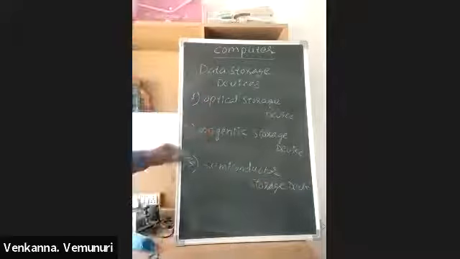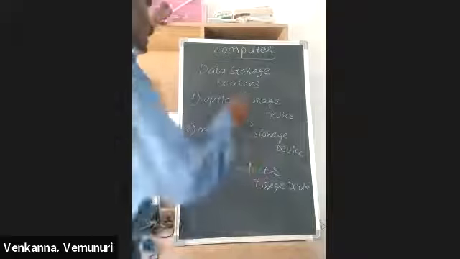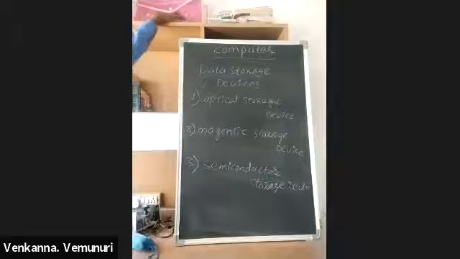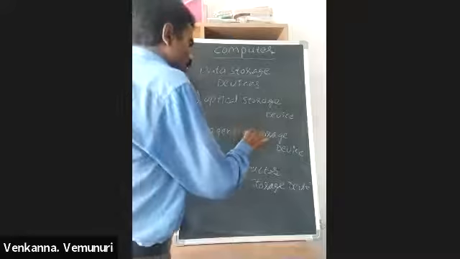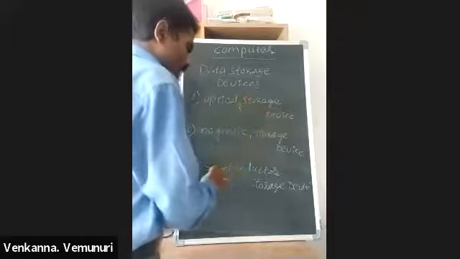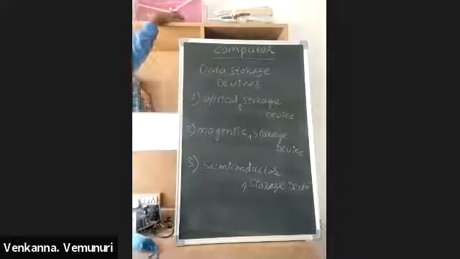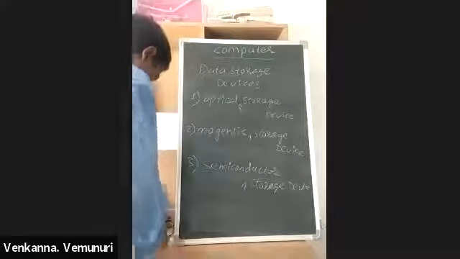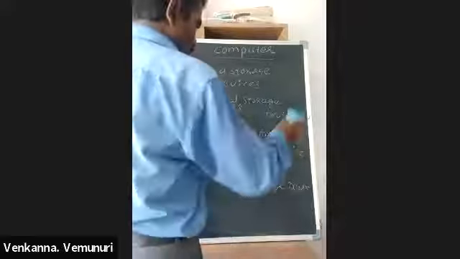Optical storage device does not mean it is storing optical; it stores data. Here we have already mentioned data storage devices: the first is the optical data storage device, the second is the magnetic data storage device, and another is the semiconductor based data storage device. So first we are discussing the optical data storage device.